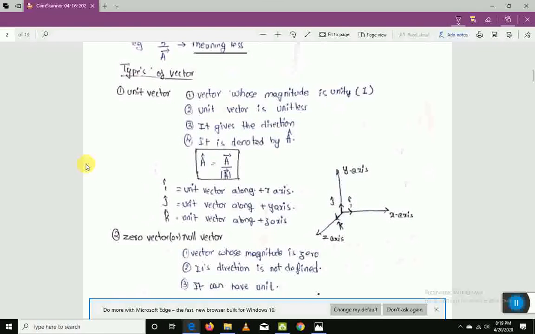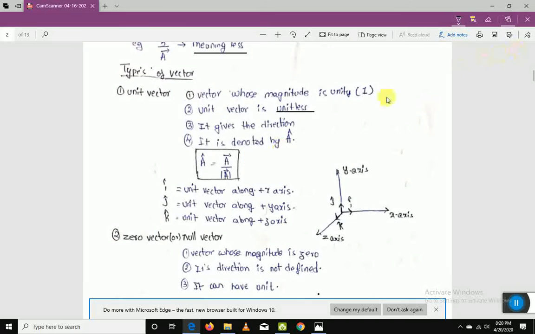From this topic we may expect 1 mark questions in the Eamcet exam, so make sure you understand each and every point. We'll start with the unit vector. By the name itself we can understand that the magnitude is unity, or 1. The second point states that the unit vector is unitless. What does it mean? Unitless means there are no units. Like if I say 5 meters, the meters is the unit, right? So there are no units.